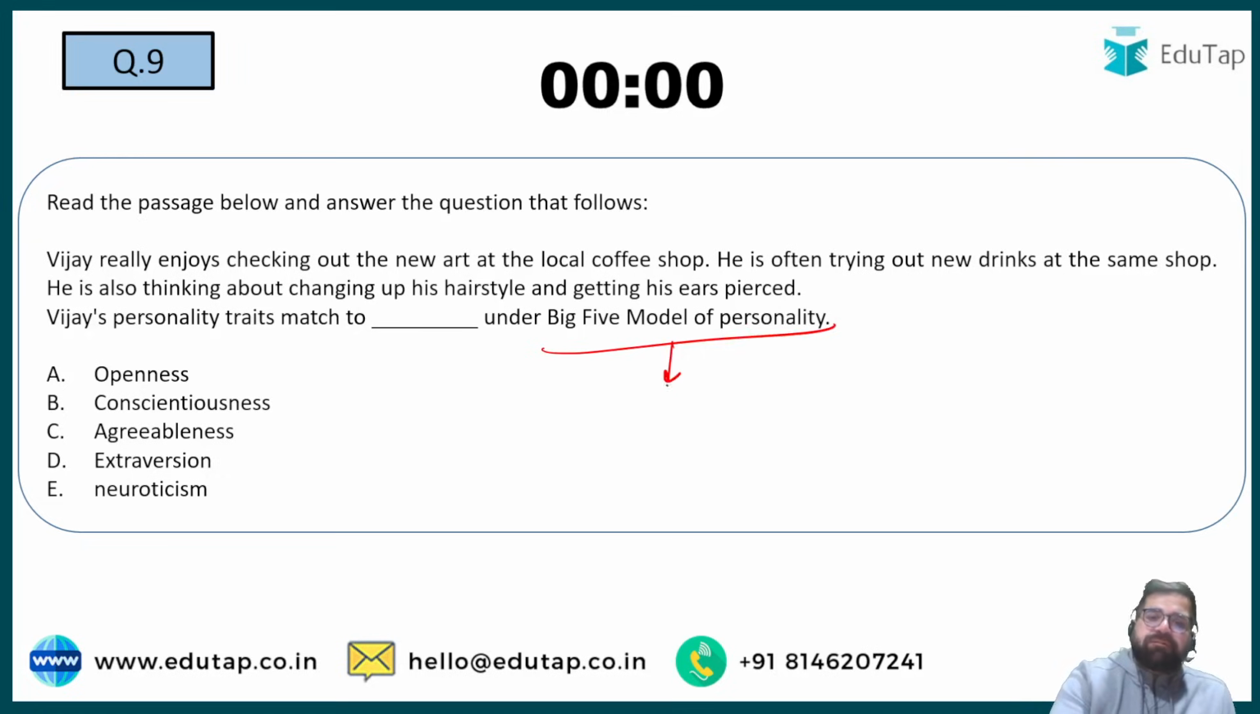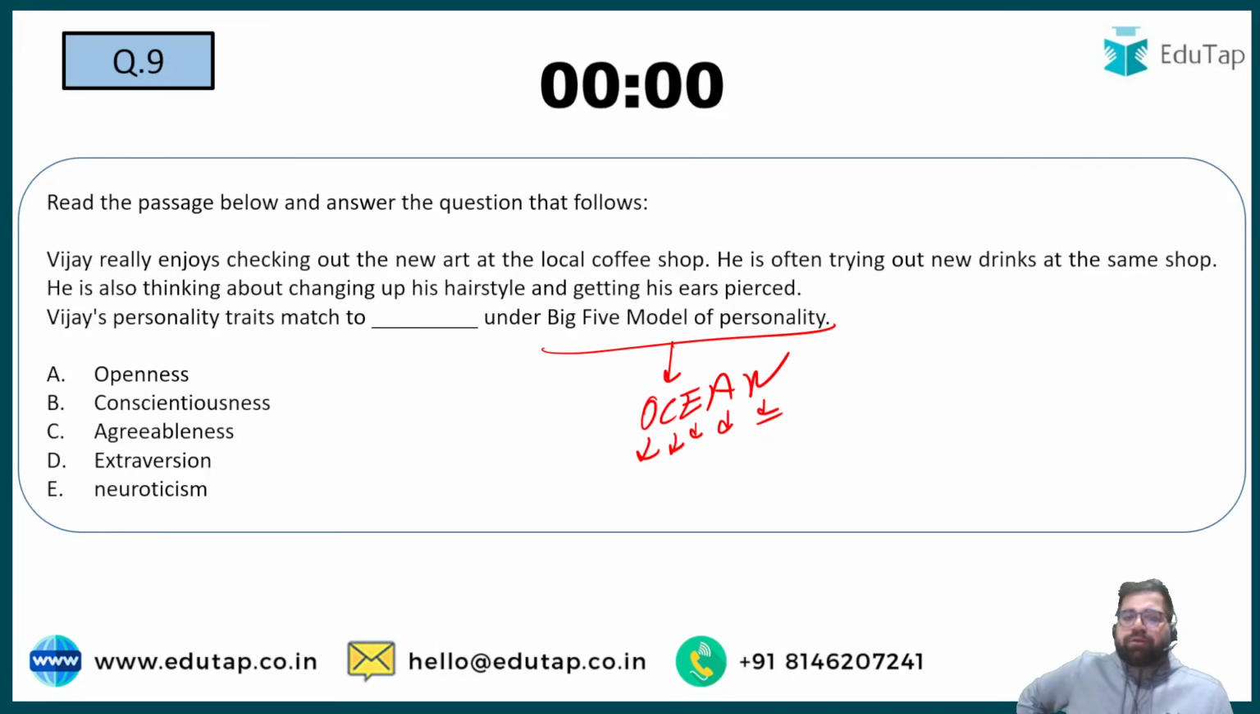The Big 5 model of personality is the OCEAN model. O stands for what? Openness. C stands for conscientiousness. E stands for extraversion. A stands for agreeableness. And N stands for neuroticism. So you have to tell me what is the correct answer as per Vijay's description.